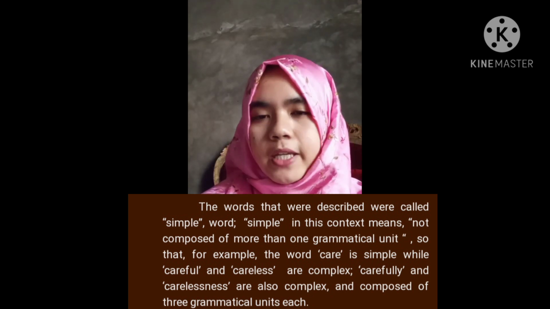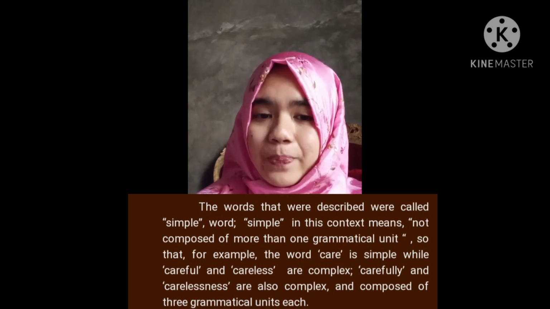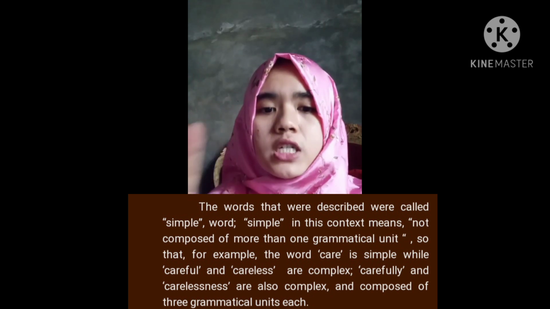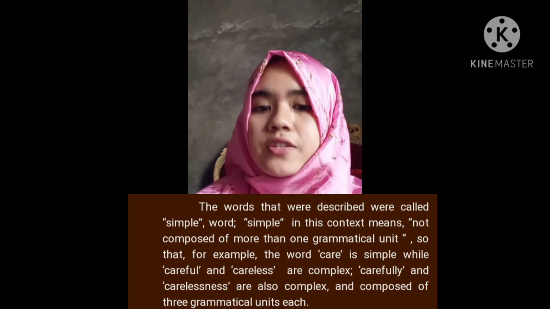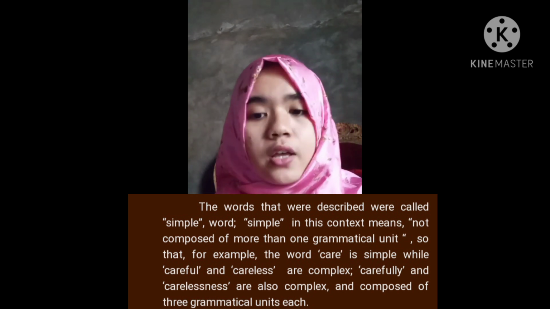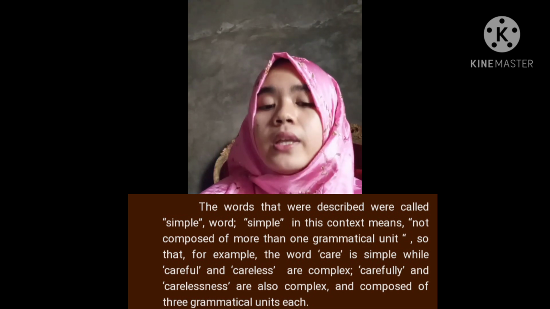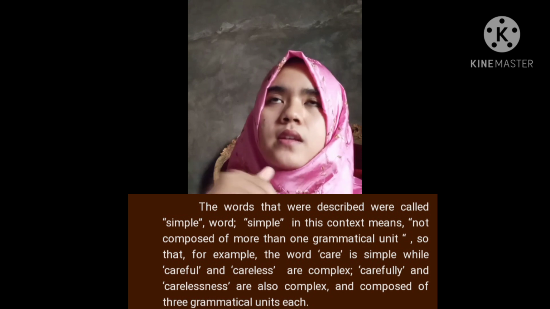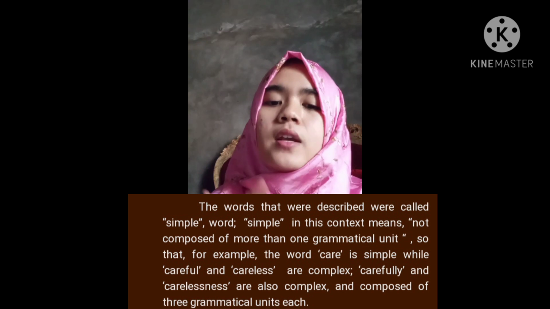Okay, now I will explain about word class pairs. What is the word class pairs? Okay, word class pairs, there are several dozen pairs of two-syllable words with identical spelling which differ from each other in stress placement apparently according to word class like noun, verb, and adjective. Okay, and now I will give you example about word class pairs. The first, export, import, present, protest, and subject.